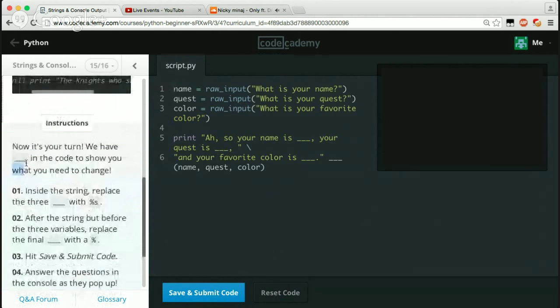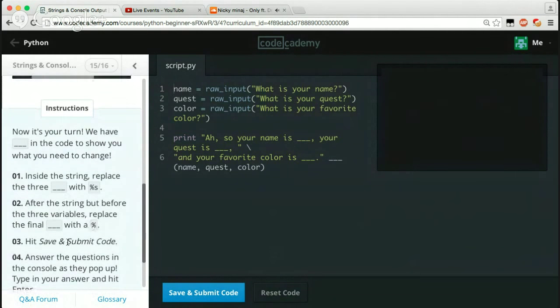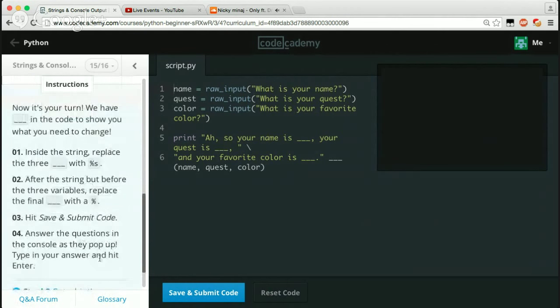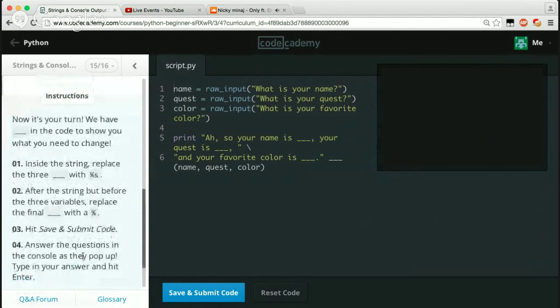We have a bunch of underscores in the code to show you what you need to change. Inside the string, replace the 3 underscores with a %s. After the string, but before the 3 variables, replace the final underscore with a %. Hit save and submit code. The answer to the question in the console will pop up. Type in the answer and hit enter.